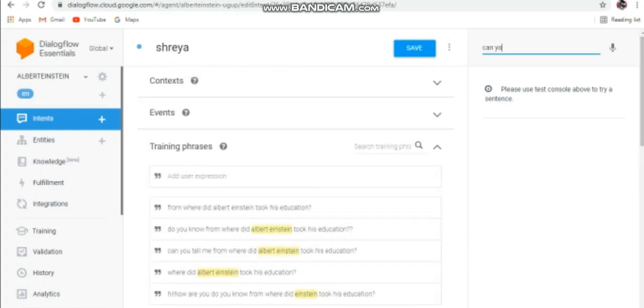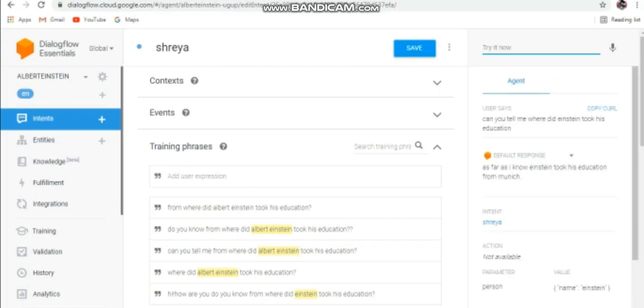So here I'll write, where did Einstein take his education from. And now see, it's saying that as far as I know, Einstein took his education from Munich. Like this the chatbot works.